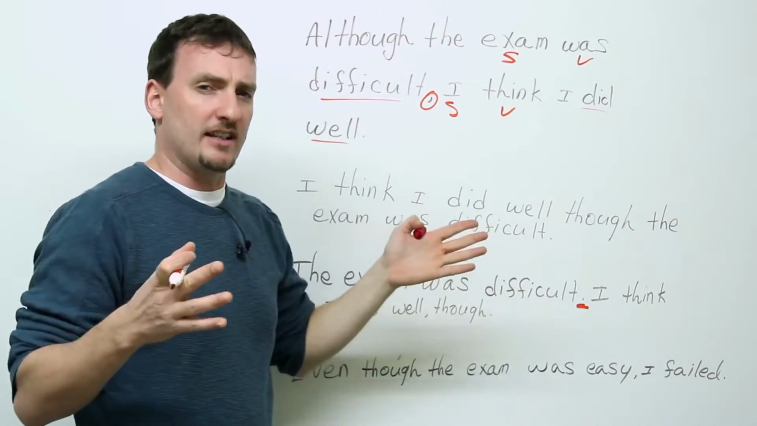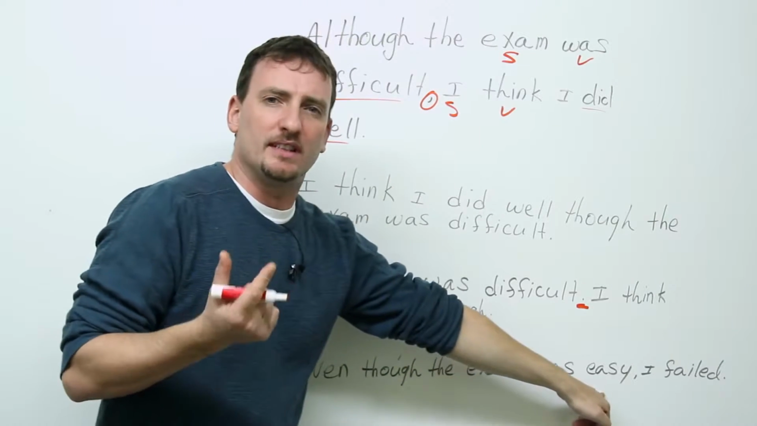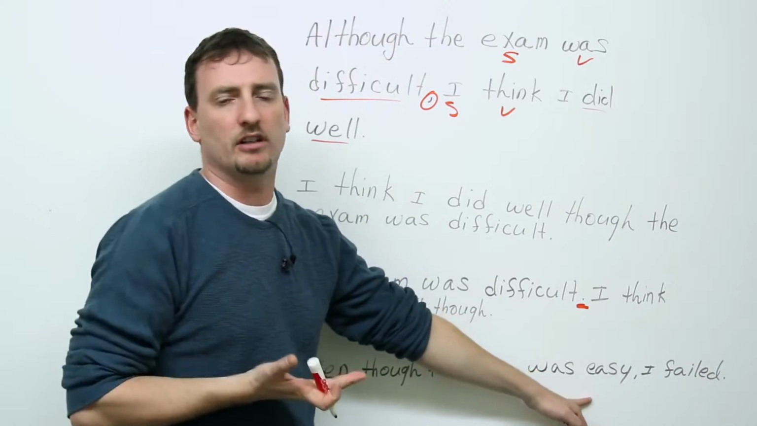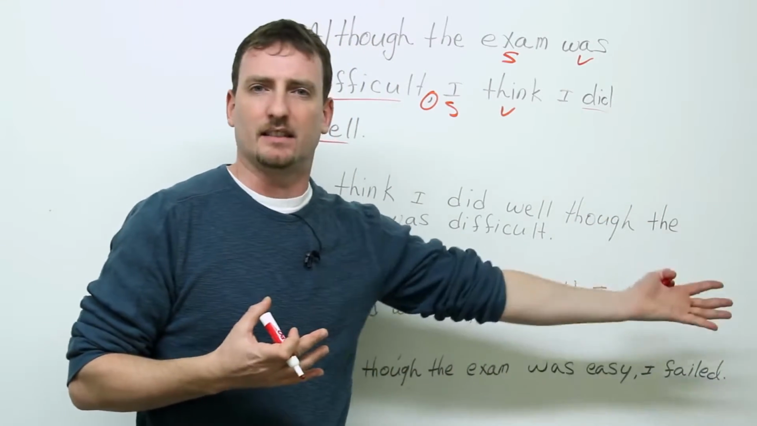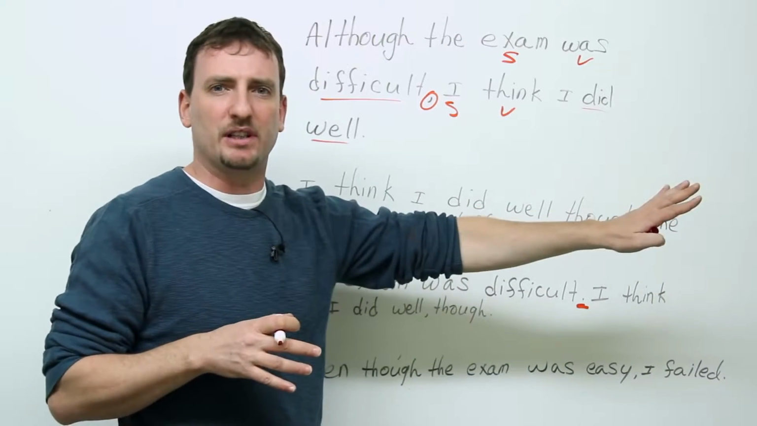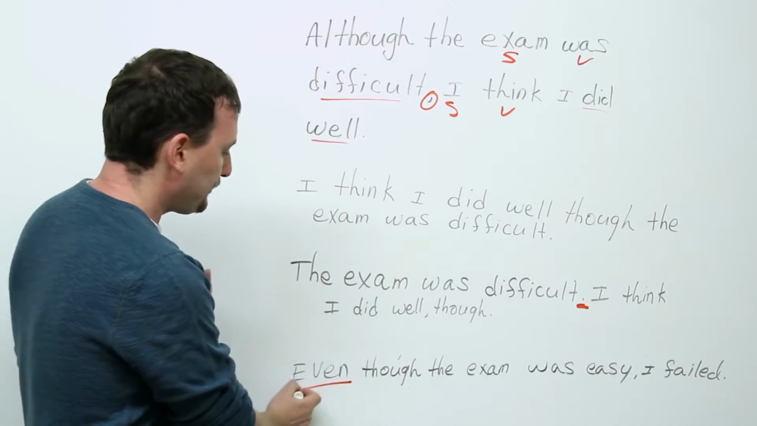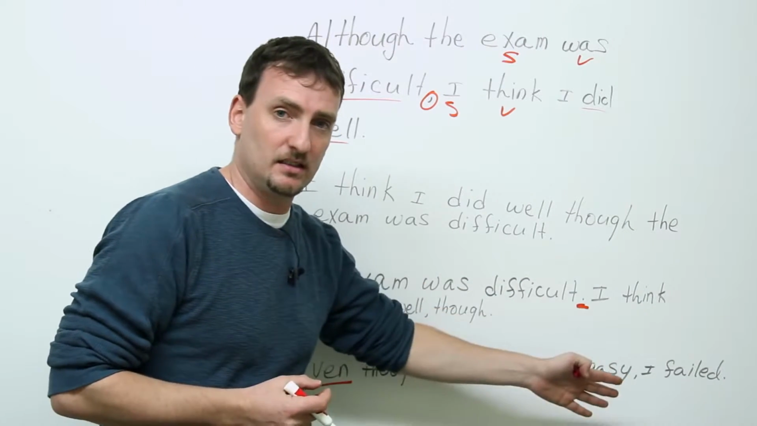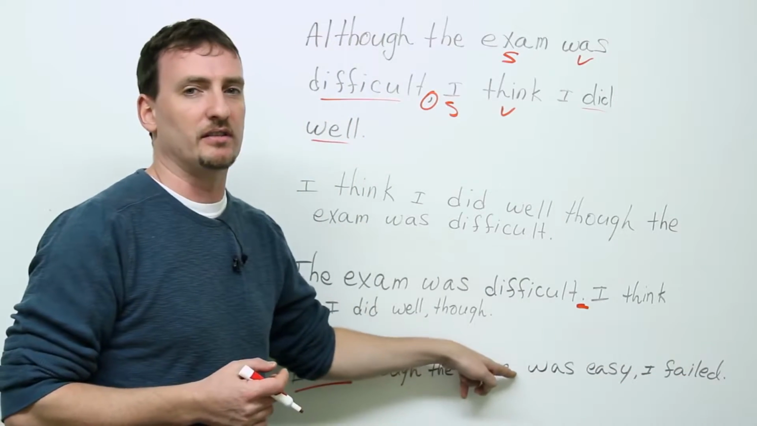So there is a contrast, but it's not very strong contrast, right? Here, the exam was easy. So if I hear the exam was easy, I expect that you did very well, right? That's the whole idea. But I failed. That's drastic. It means that it's a completely different result than what I expected. That's why I'm using the even though. Even though it was easy, I failed. This should not happen after this, right?